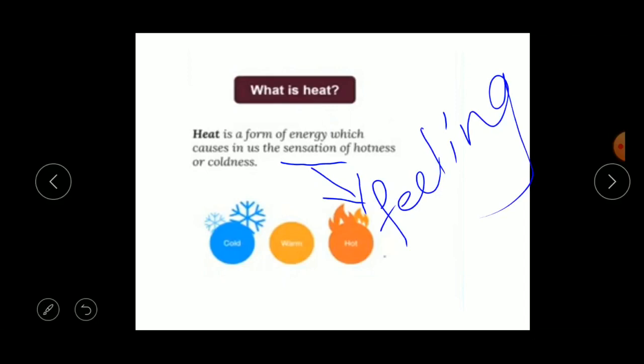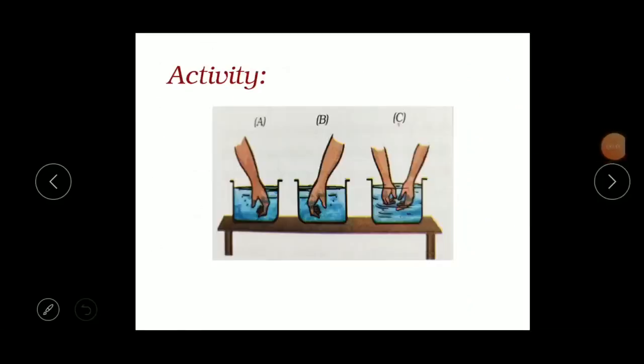So, try to remember this definition. What is heat? Okay, say it with me. Heat is a form of energy which causes in us the sensation of hotness or coldness. Very good, children.